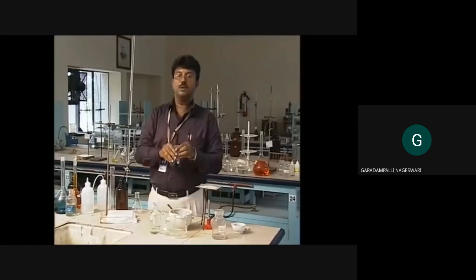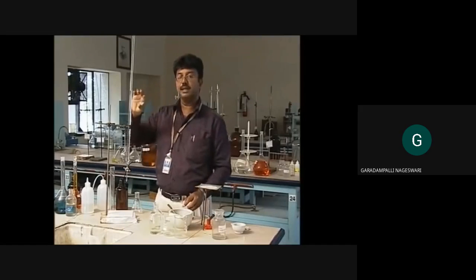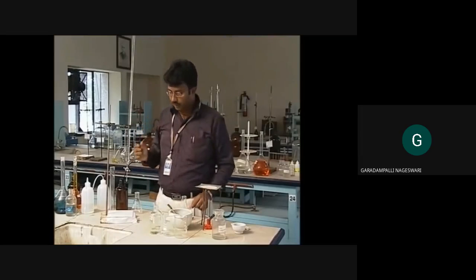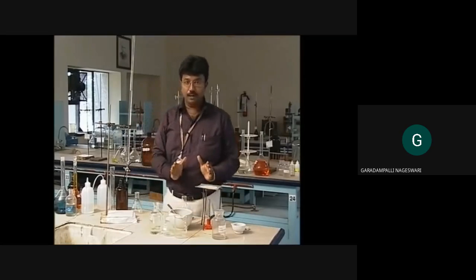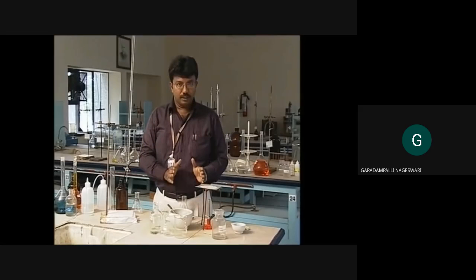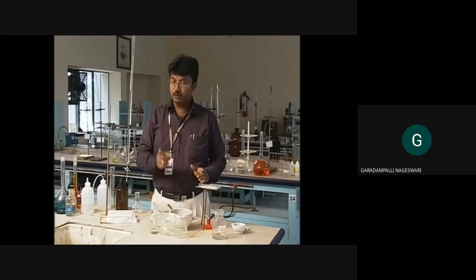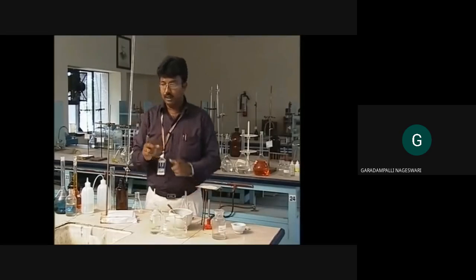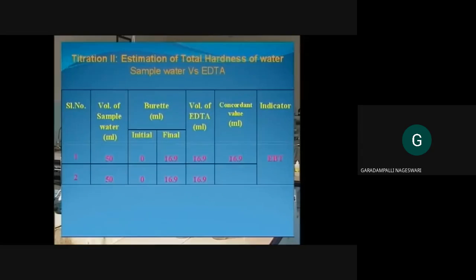So this is how you can do 3 trials and you can find out your concordant titer value. Now I have finished the second part of my experiment. This value is taken as V2. The first titration, the value is taken as V1. The concordant titer value is taken as V1. And this titration, second titration, the value is taken as V2.